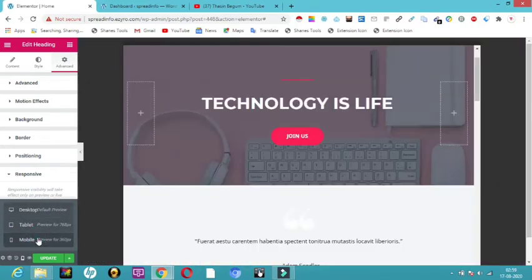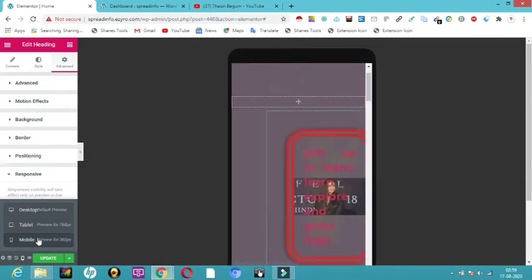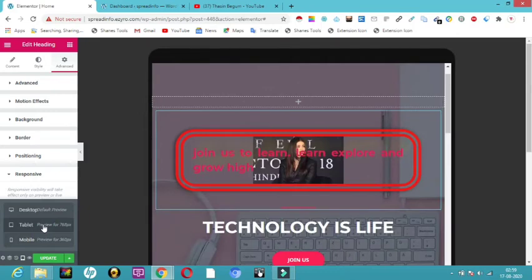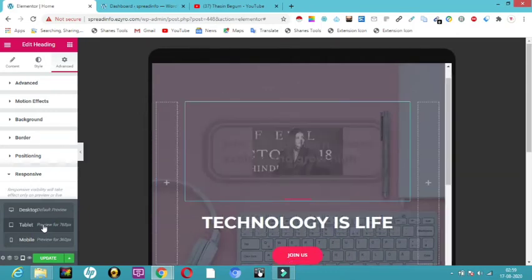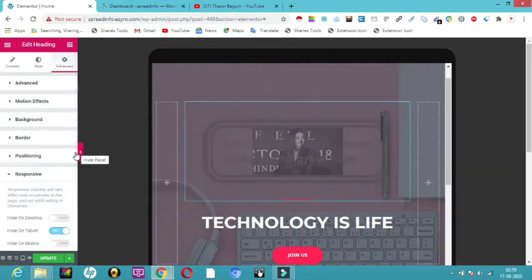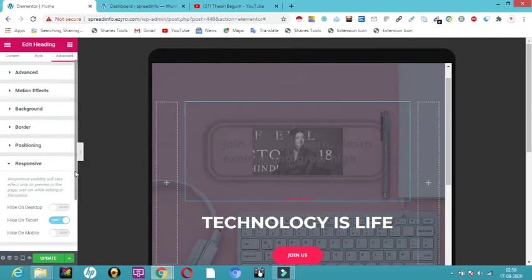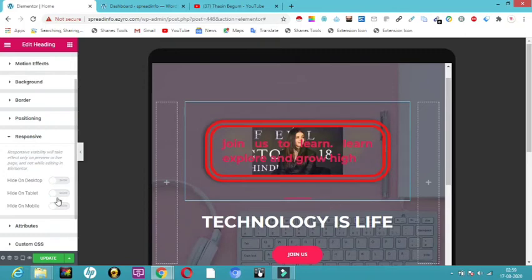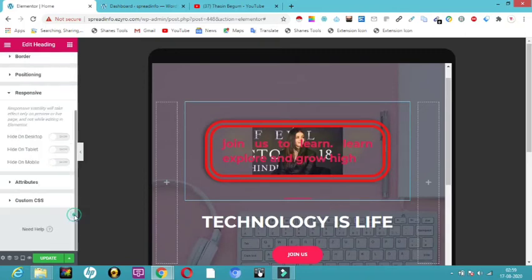But in the mobile, this is how it will appear. But in tablet, let me click on tablet. Hide on tablet. So this has got hidden because I don't want that in tablet. Now if I click on this, it will also show in tablet. So it has got hidden.